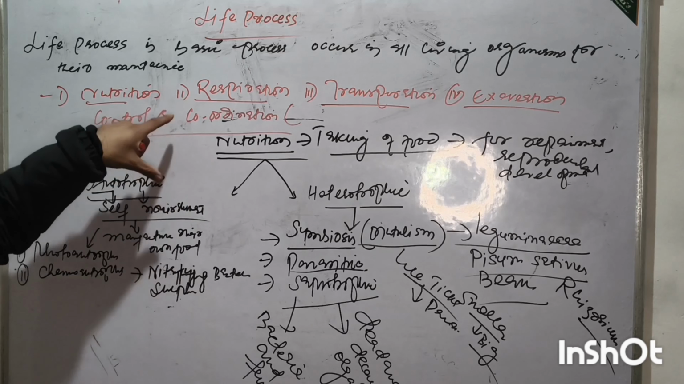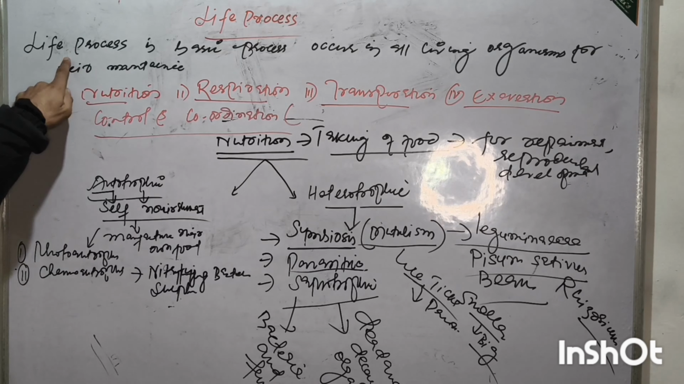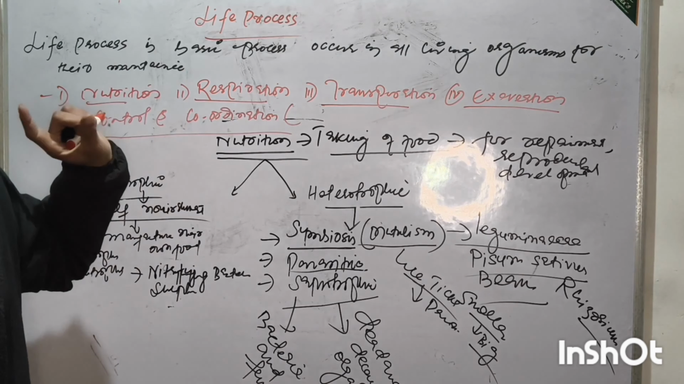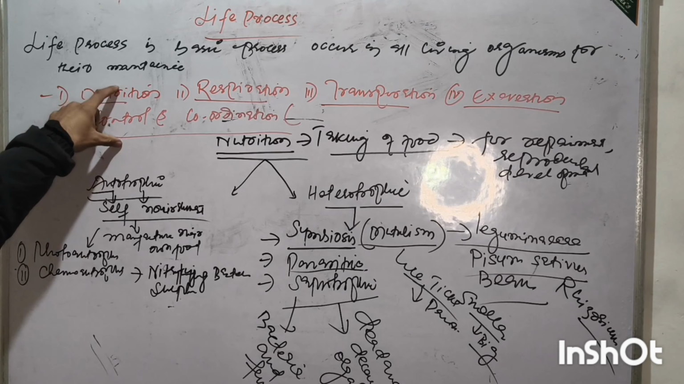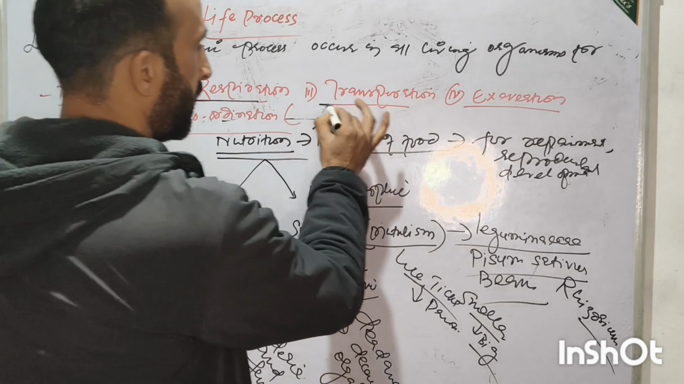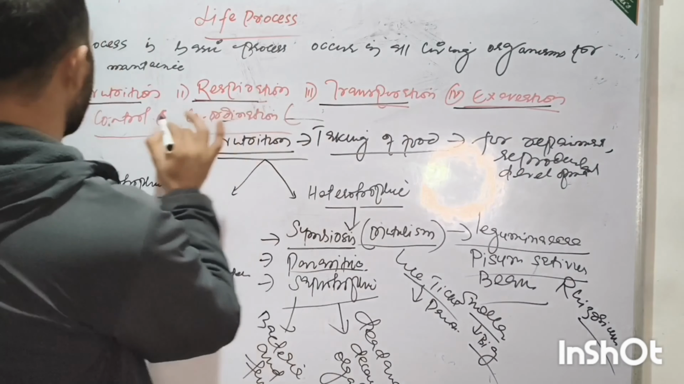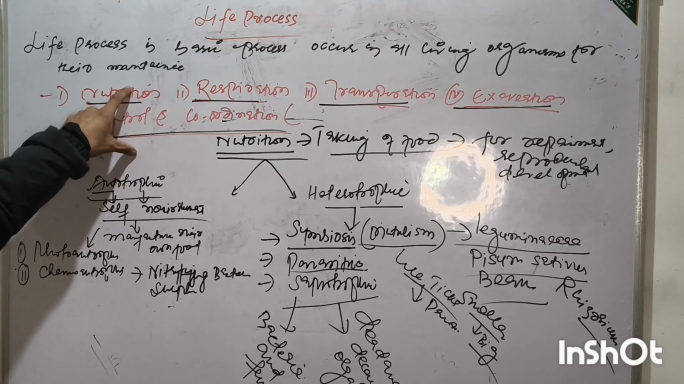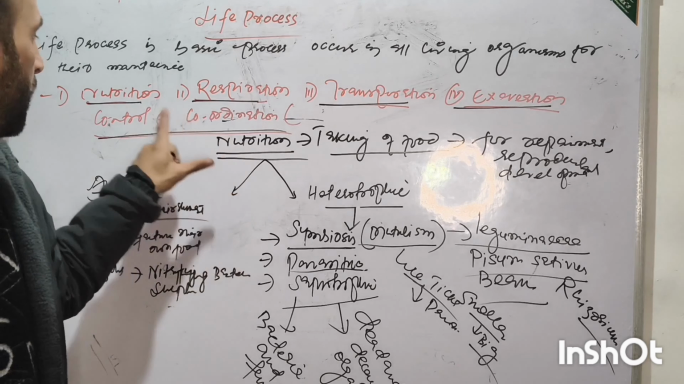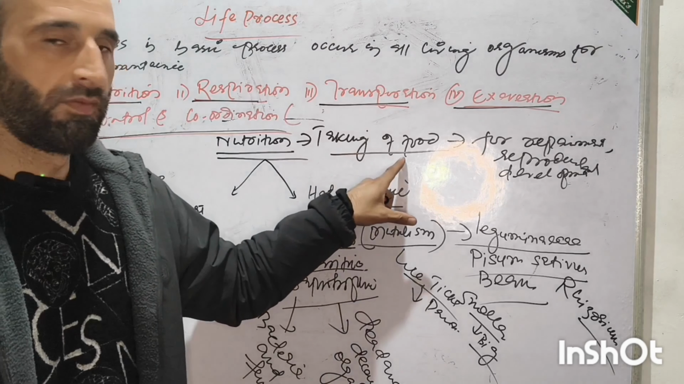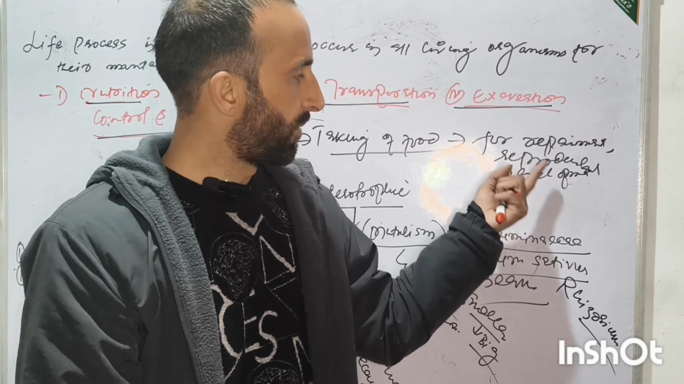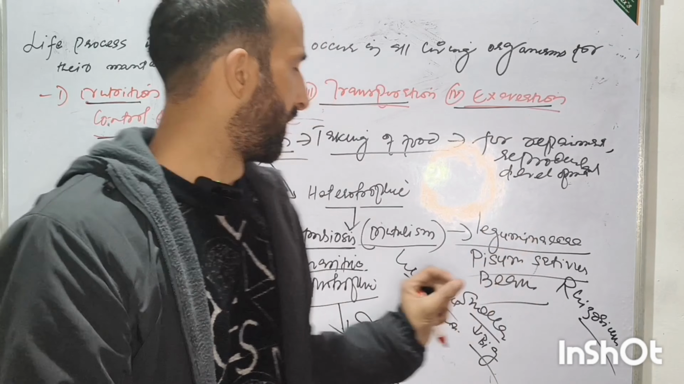So I can repeat this. Life process is a basic process occurring in all living organisms for their maintenance and survival. The basic processes include nutrition, respiration, transportation, excretion, control and coordination. First we take nutrition. Nutrition means taking of food. Food contains different types of nutrients. We take food for repairment, for reproduction, and for development of our body.